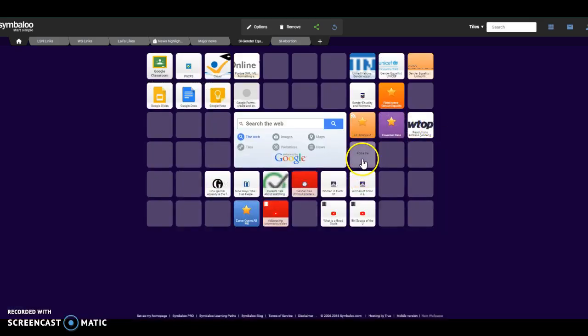This is a Symbaloo that I have for gender equality for my social issues class. At the top left-hand corner are some general links for them that they can use for the county and for the class in general. Over here on the right are some resources on gender equality, both internationally and locally, that they can go to when they do their PSA later. But here are the links that they have for their first day and second day that they will use over the course of this lesson.